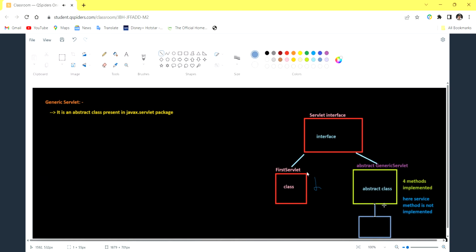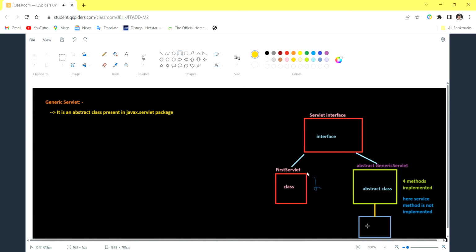Then only it will become a servlet class. Now our class is extending an abstract class. So I don't want to implement all the four methods, because those four methods are concrete methods here. The four methods are implemented, but the service method is not implemented, so you have to implement only the service method.